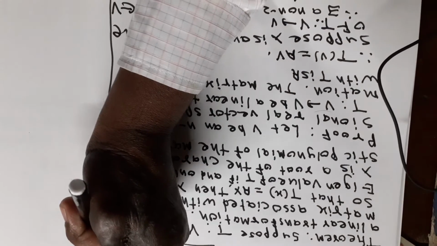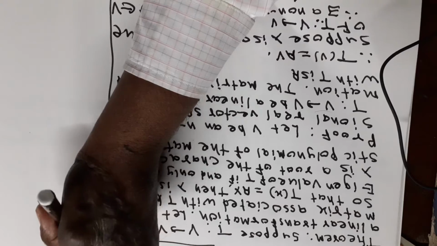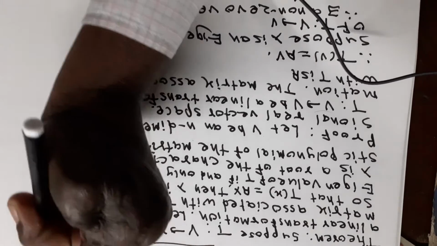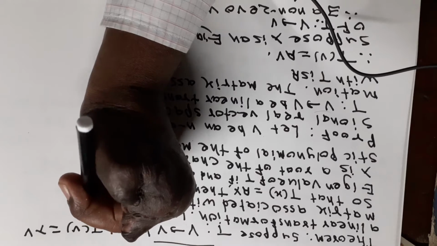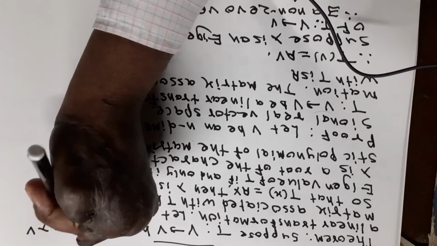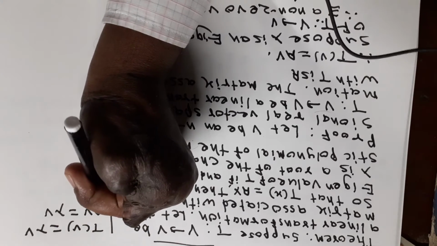T of v is equal to lambda v. Therefore, Av is equal to lambda v.